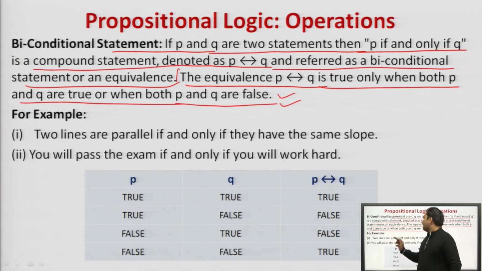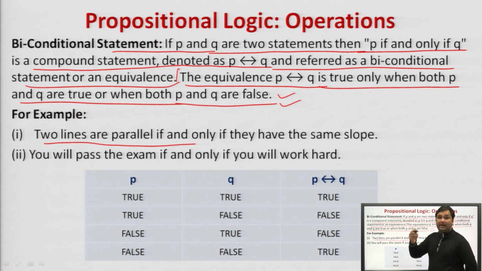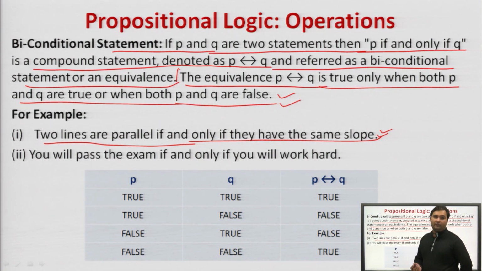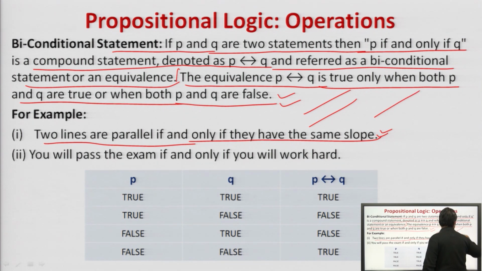For example, two lines are parallel if and only if they have the same slope. Obviously, two lines can only be parallel if they have the same slope. There cannot be any case where they are parallel while the slopes are varying.